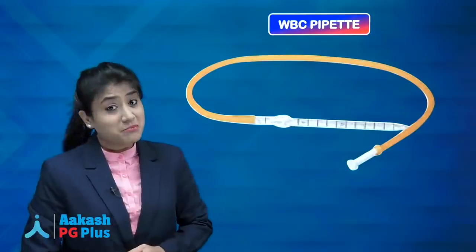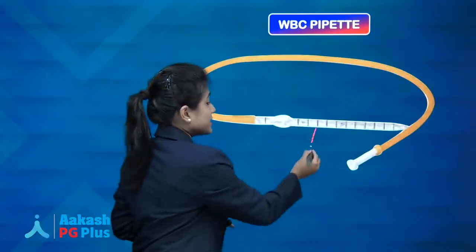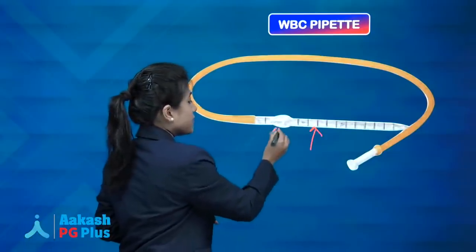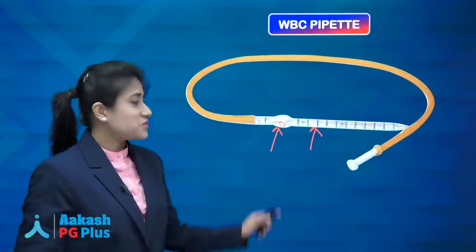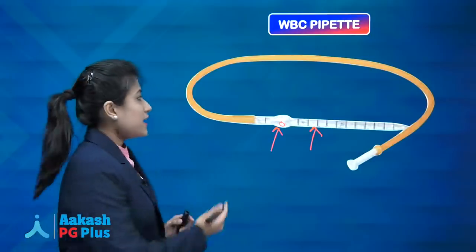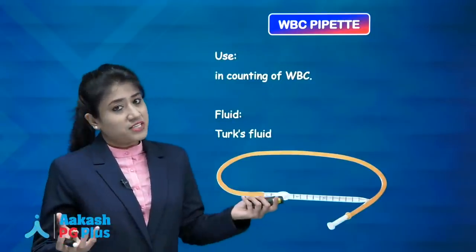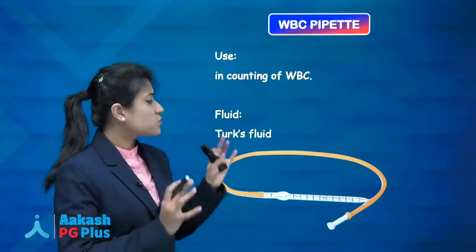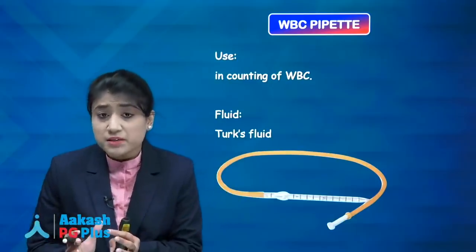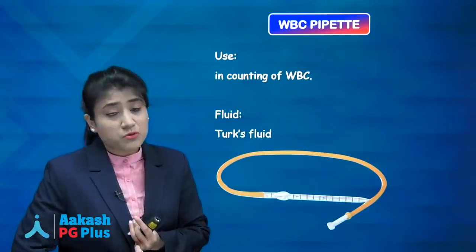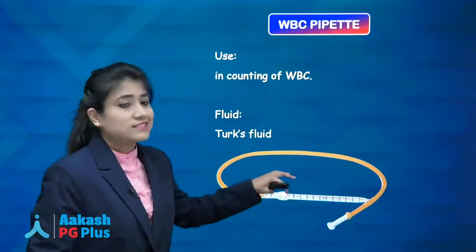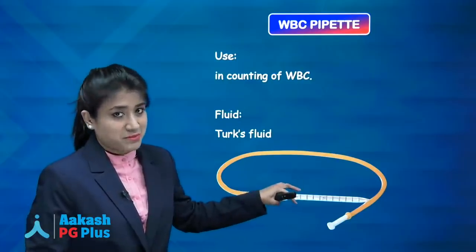Now coming to the WBC pipette. Again, it has a stem, and it has a bulb which has a white color bead in it. So this is your WBC pipette and it is used for counting of WBC. Remember, this WBC pipette is used for counting less number of cells. If you want to see the WBCs in leukemia, you will not do it with this WBC pipette.